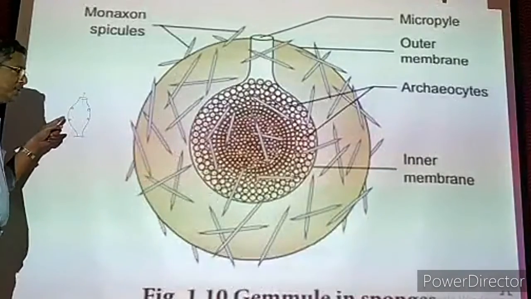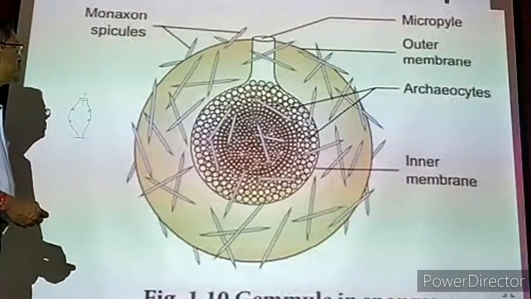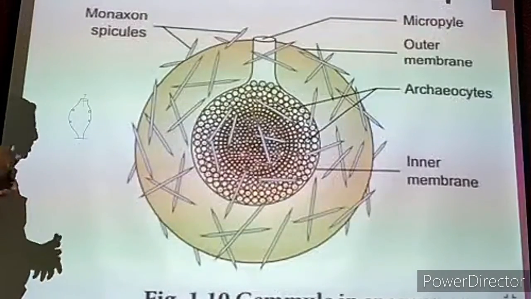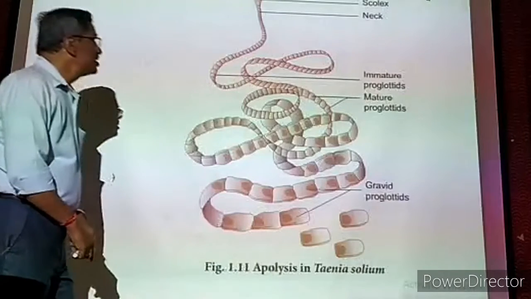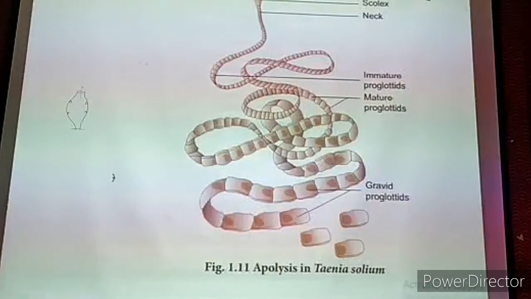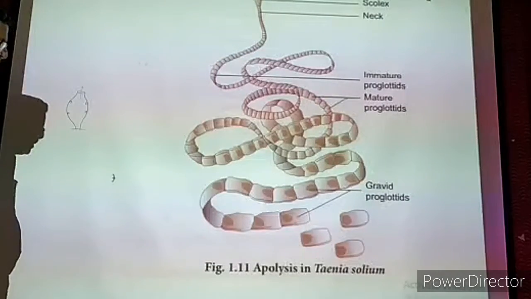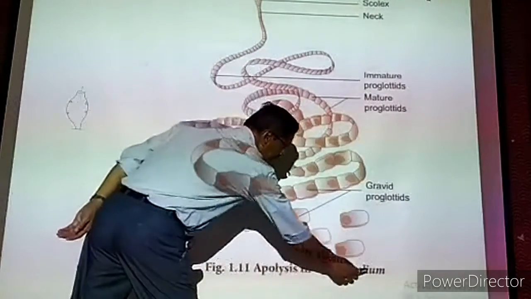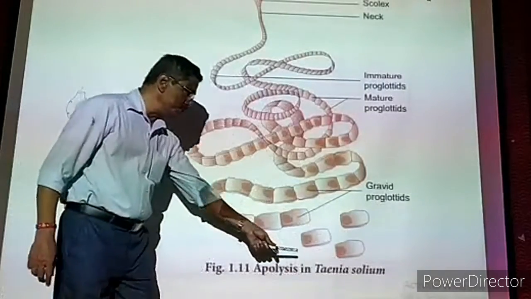How many gemmules are produced, that many young sponges will be produced. So, gemmules in sponges. Next, we are going to study apolysis in tapeworm. Now, what is the meaning of apolysis? Lysis means breaking. Apolysis in Taenia solium. Actually, Taenia solium is the zoological name of tapeworm.